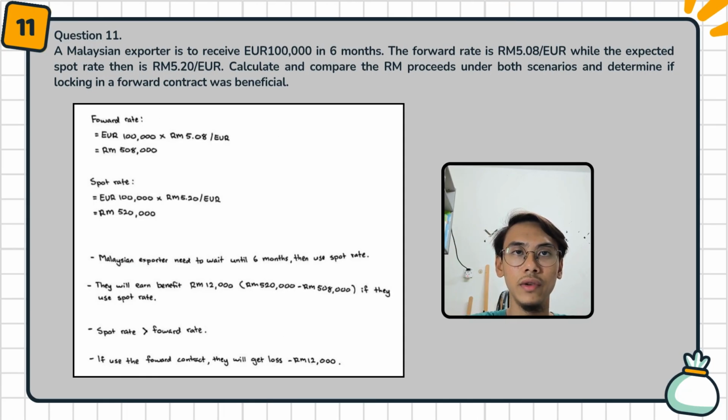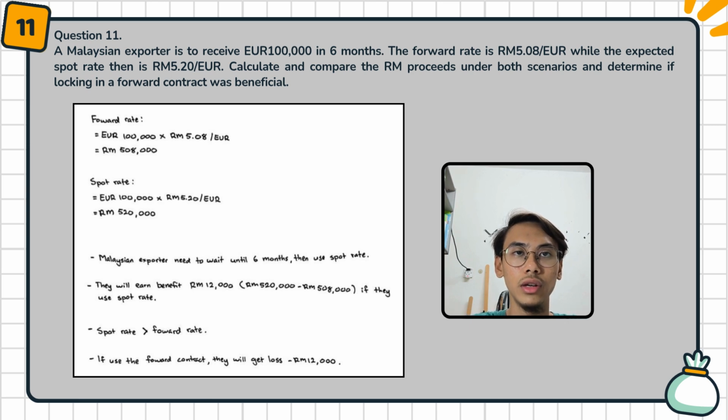Question number 11. A Malaysian exporter is to receive euro 100,000 in 6 months. The forward rate is RM 5.08 per euro, while the expected spot rate then is RM 5.20 per euro. Calculate and compare the RM proceeds under both scenarios and determine if locking in a forward contract was beneficial.